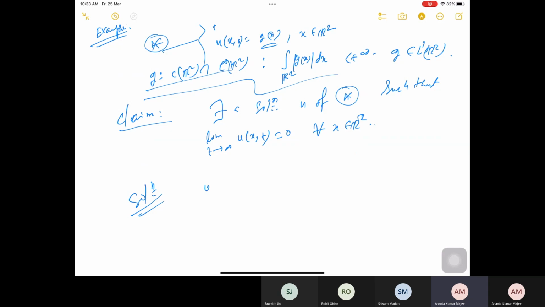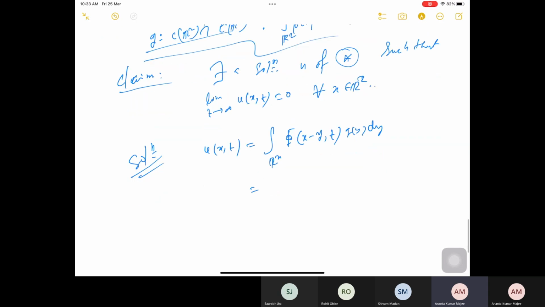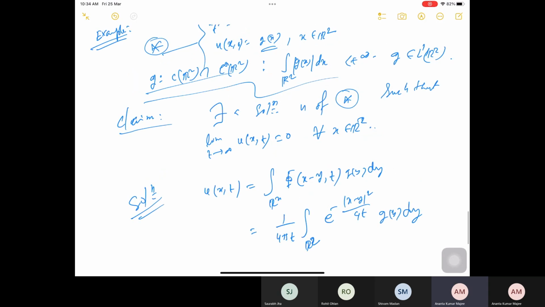Because of this condition, I know that u of x,t, which I define as the integral over R^n of phi of x minus y comma t times g of y dy, is, for n equal to 2, 1 by 4 pi t, because n by 2 cancels out, integral over R^2 of e to the power minus |x minus y|^2 by 4t, and then you have your g of y dy. So this is the explicit solution.